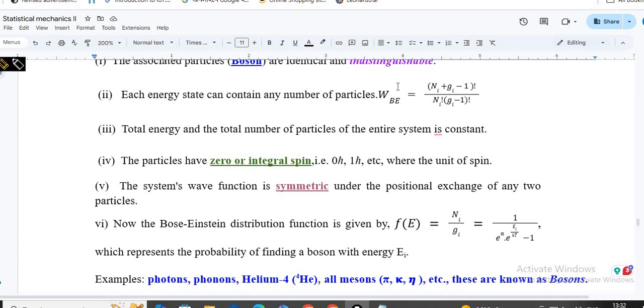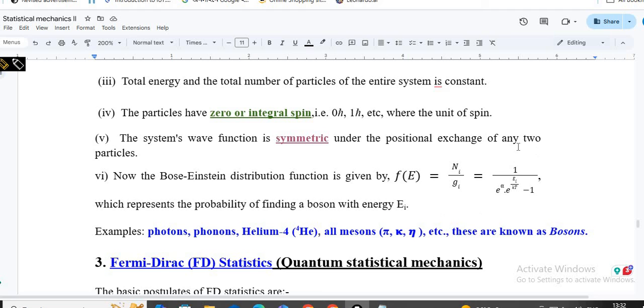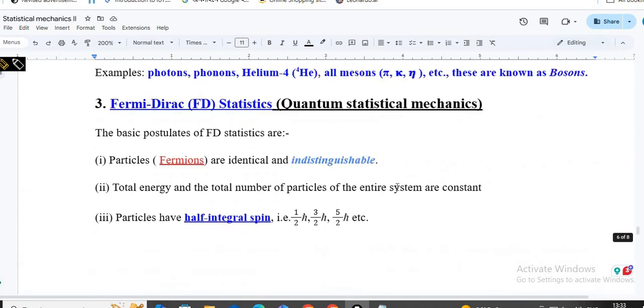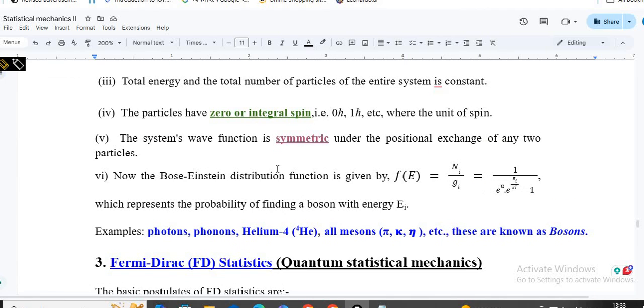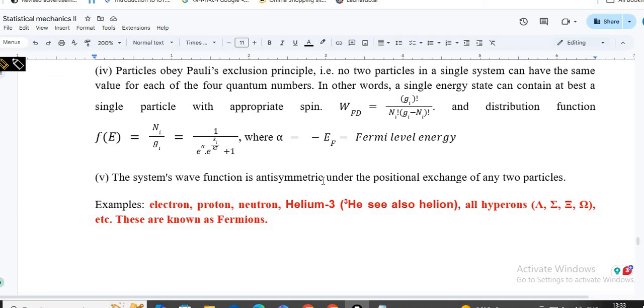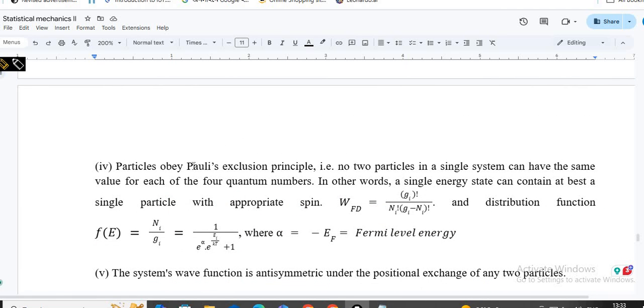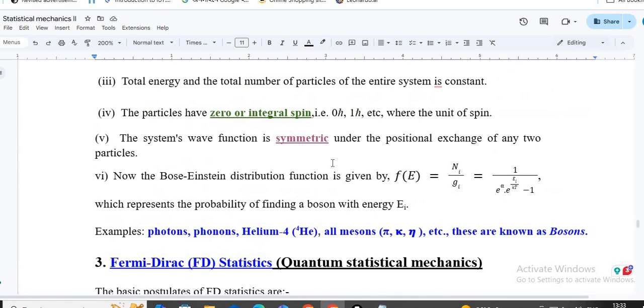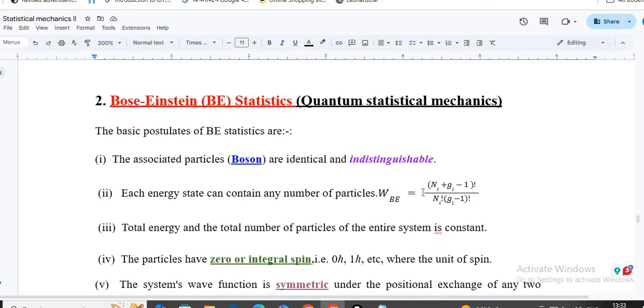For bosons and fermions we know about the distribution function. Remember, in the case of Bose-Einstein distribution this is minus 1, whereas in Fermi-Dirac statistics this is plus 1. Remember also that in the case of bosons the wave functions are symmetric in nature, whereas in the case of fermions they are antisymmetric. Fermions follow Pauli's exclusion principle, as the wave functions are antisymmetric, but bosons do not follow Pauli's exclusion principle. That means they have symmetric wave functions, so we can put any number of particles in any number of states. Thank you.